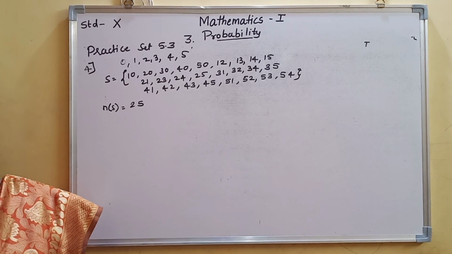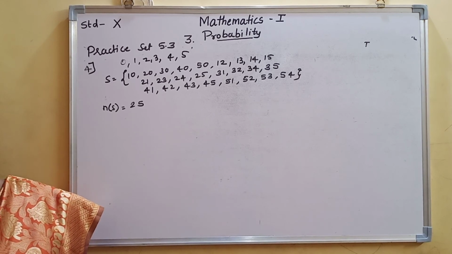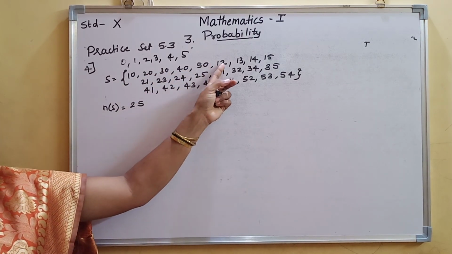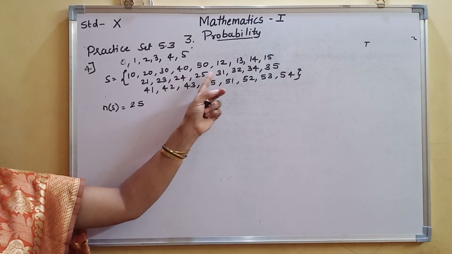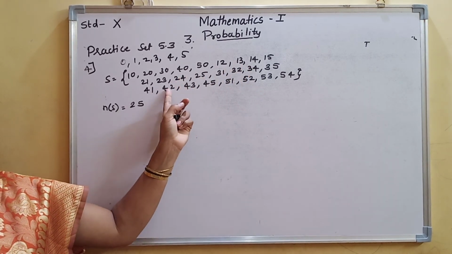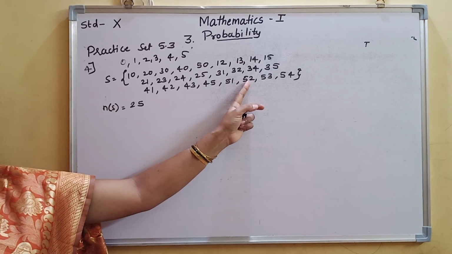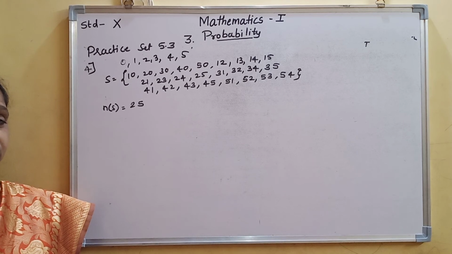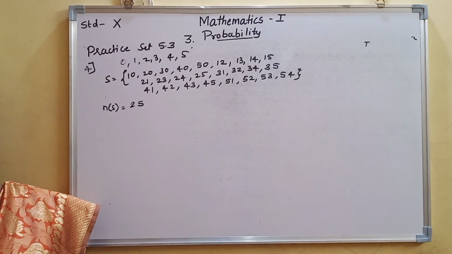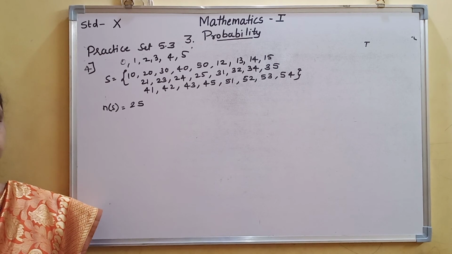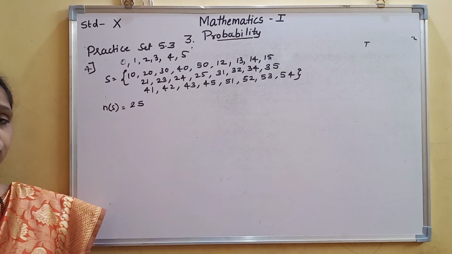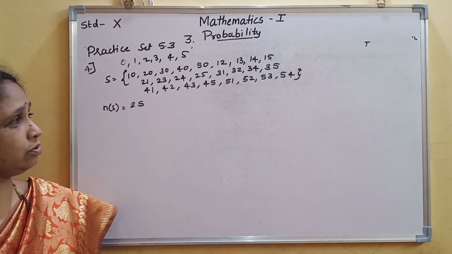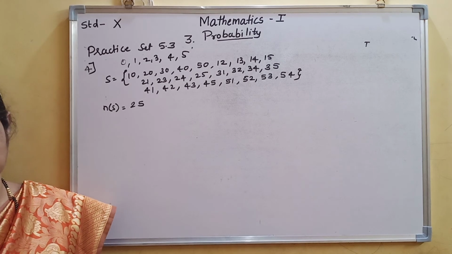Now what is the event telling? The number formed is even. Even numbers means the digit in the unit place will be divisible by 2, that is 0, 2, 4, 6, 8. Here you have 0, 2, 4. 6 is not there, 8 is also not there. So that much only you have to consider.